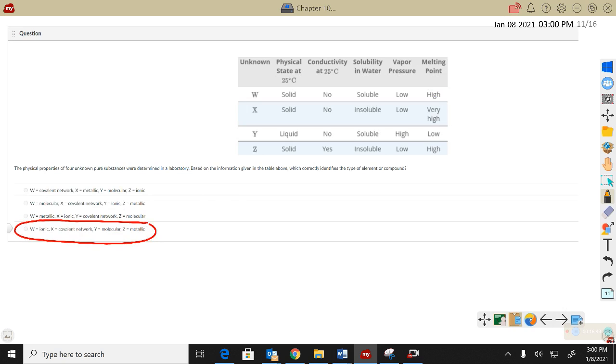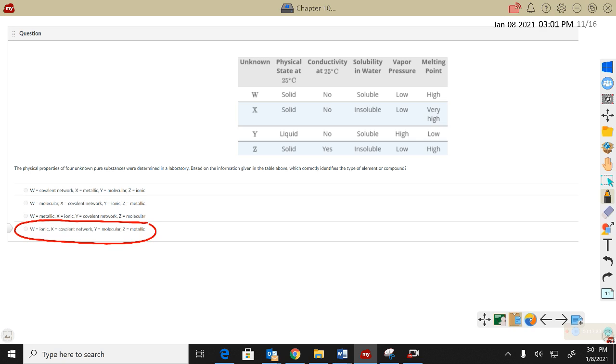Oh boy, here's another good one. We've got all kinds of data, and we want to try to identify what type of solid we have in unknown W, X, Y, and Z. Oh boy, so a couple things. Number one, I could easily see that at 25 degrees Celsius, most of them are solids, not Y. We'll deal with that one. Most of them are solids, and in the solid state, I'm seeing that Z conducts electricity.